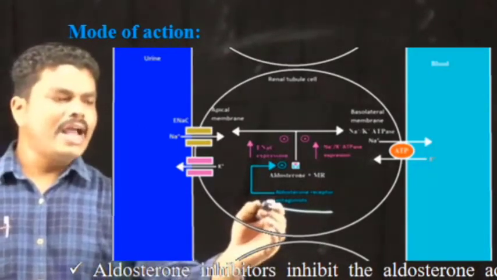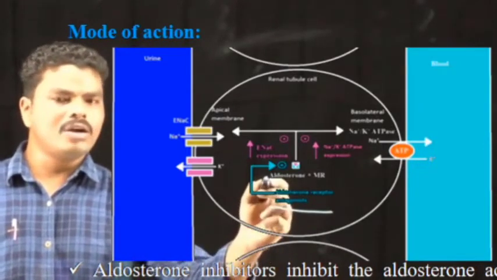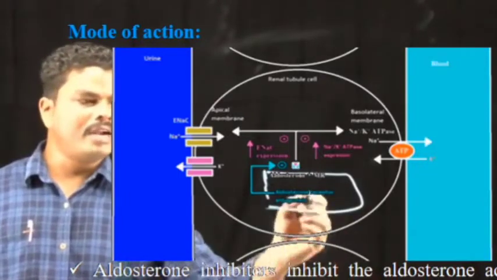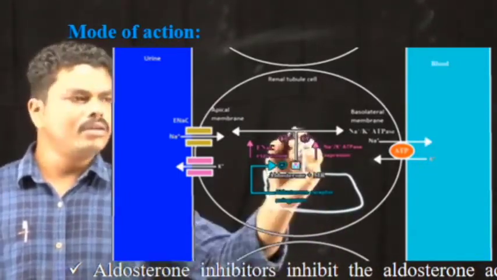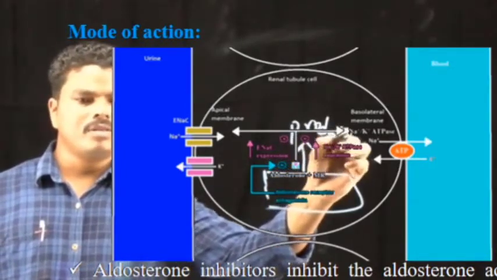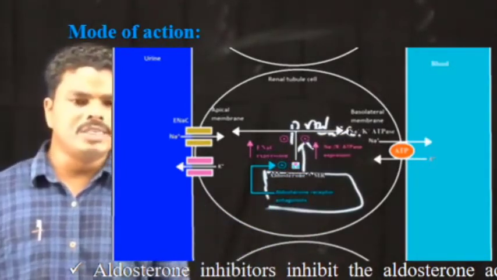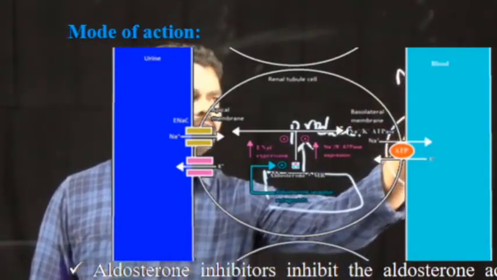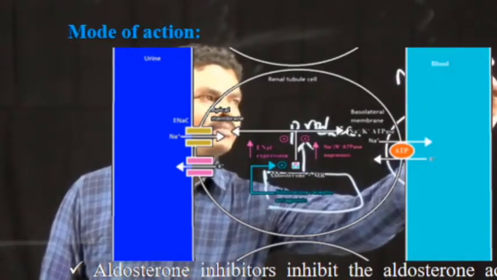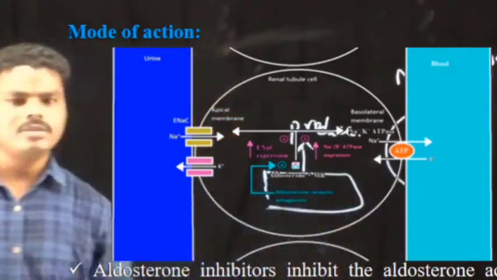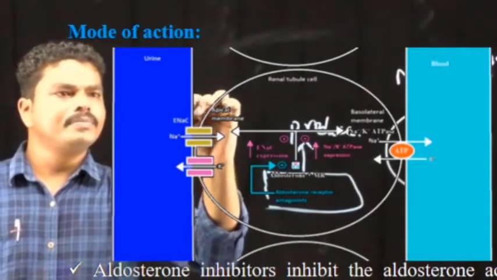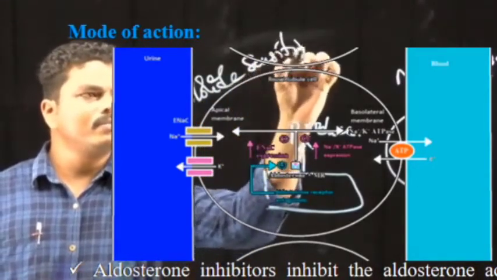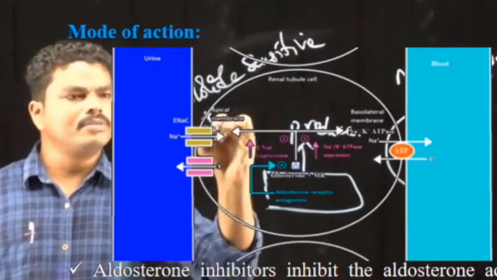Aldosterone combines with the mineralocorticoid receptor, and they can express or produce different types of proteins like sodium potassium ATPase proteins and amiloride sensitive sodium channels.